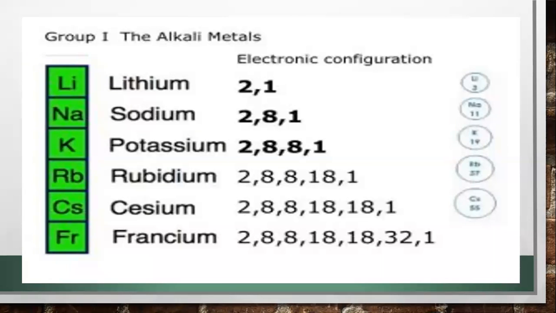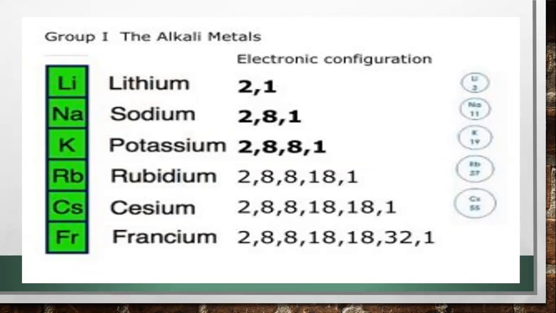Basically, the group or family is a vertical column in the periodic table. Here you can see it is a vertical column. Groups usually have more significant periodic trends than periods and blocks, explained below. Modern quantum mechanical theories of atomic structure explain group trends by proposing that elements within the same group generally have the same electron configuration in their valence shell.